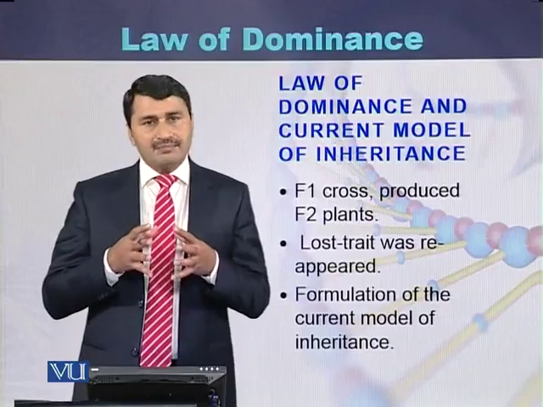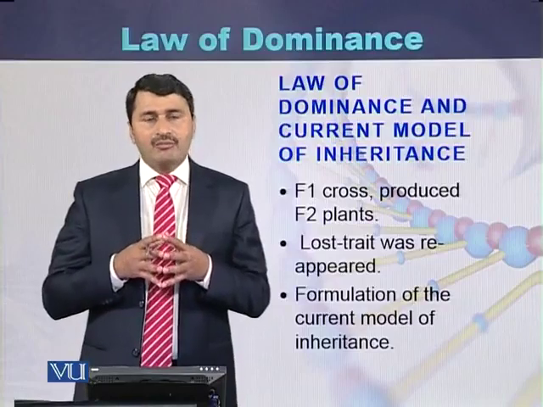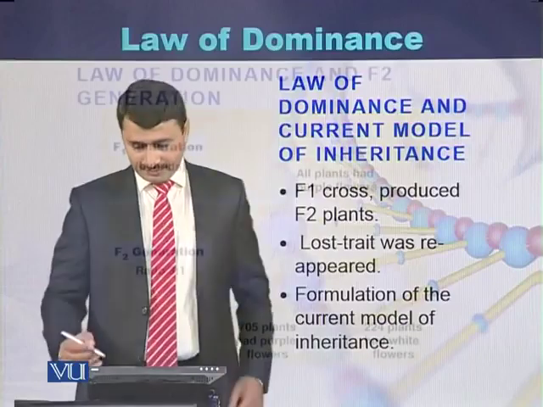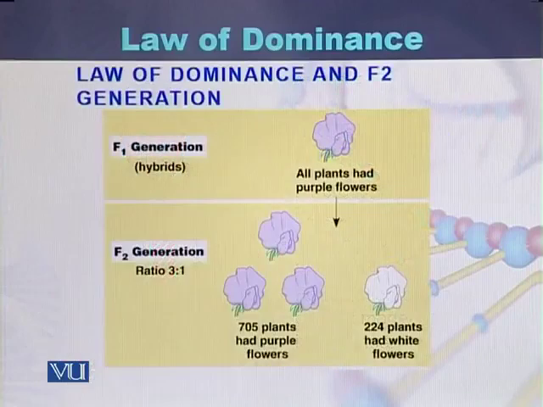So this was the basis of the current model of inheritance. When the plants produced in the F1 generation were interbred, out of every 4 plants, 3 plants were producing purple color flowers, while one plant was producing white color flower.